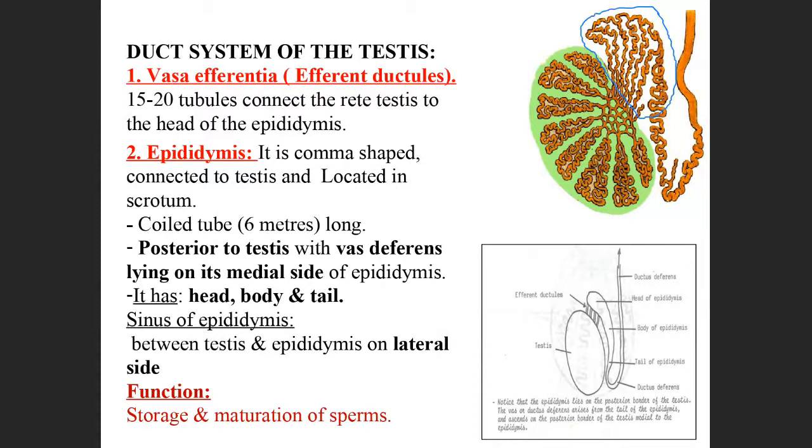So, efferent ductules. How many efferent ductules are there? There are 15 to 20 efferent ductules. Where are they connecting? They are connecting here. Can you make out this? This is another network. This network is called the rete testis.